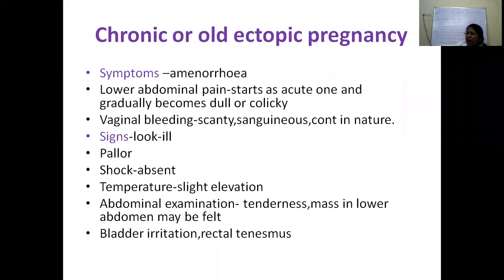But when we examine her, the patient doesn't look good. She doesn't look healthy. She looks ill. There is pallor. But usually in chronic ectopic pregnancy, shock is not there.